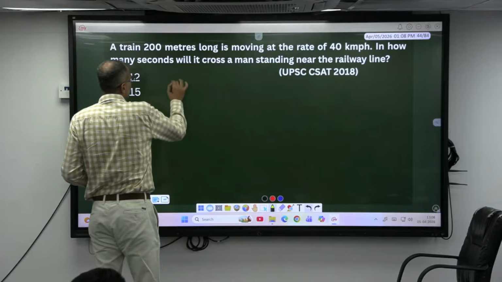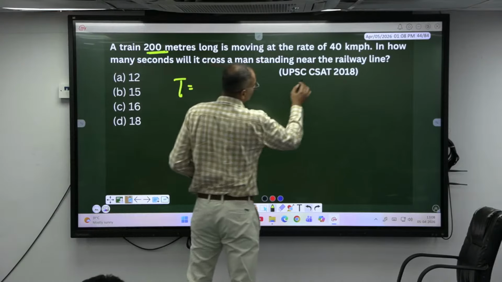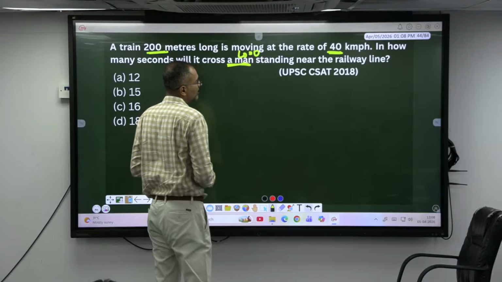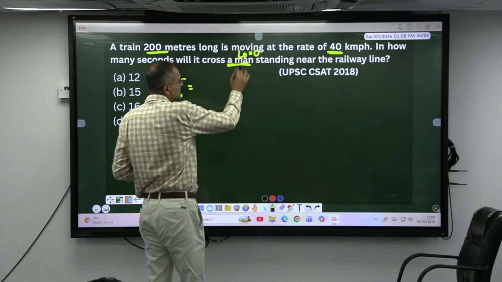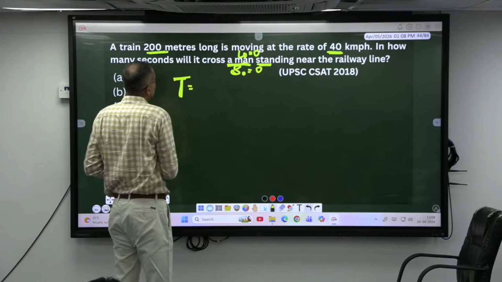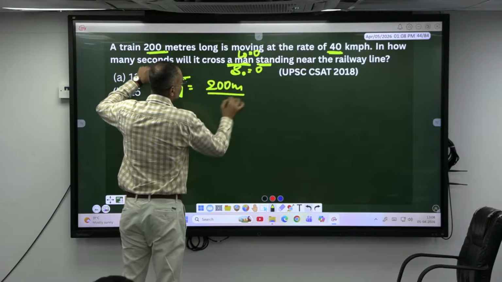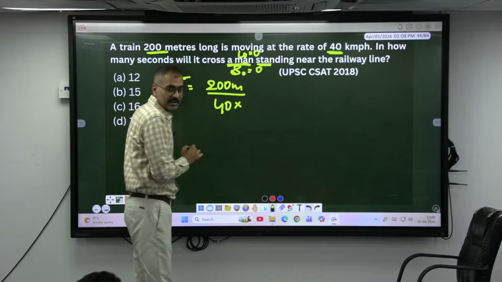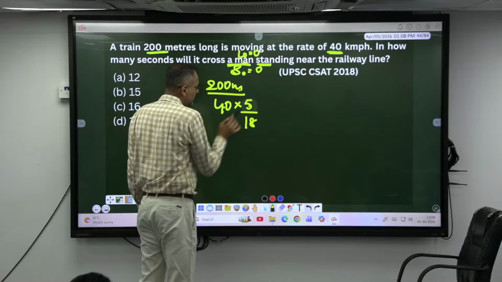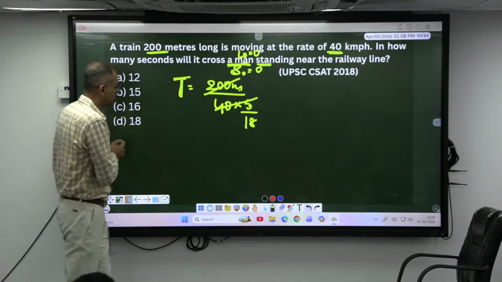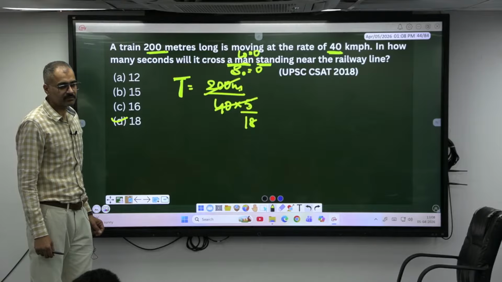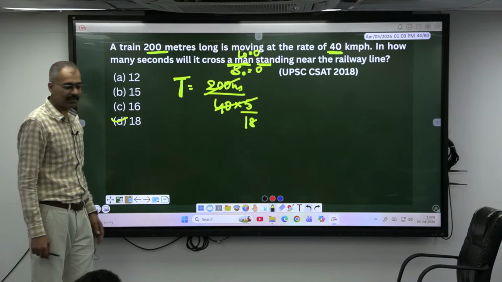Okay, a train 200 meter is moving at a rate of 40 kilometer per hour. In how many seconds will it cross a man? What is the length of this man? 0. Okay, what is the speed of this man? Nothing is given, right? He is standing, so the speed of this object is equal to 0. So time taken is length of the train 200 meters by speed of the train, which is 40 kilometers per hour. But I have to convert this into meters per second, so 5 by 18. 40 into 5, 200 cancels, leaving 80. So that's 1 by 18. Reciprocal becomes 18 by 1.